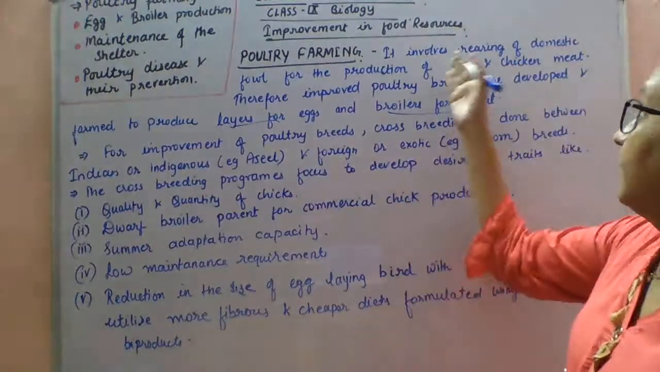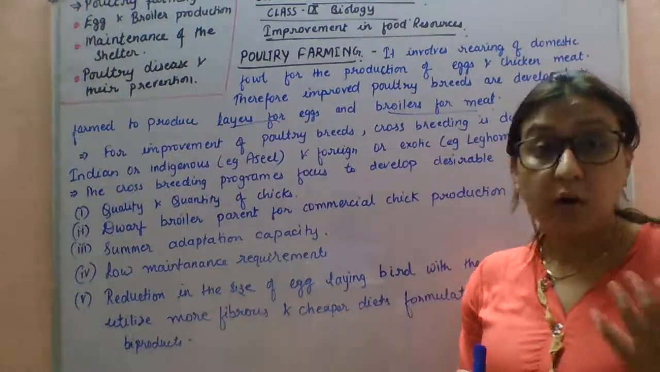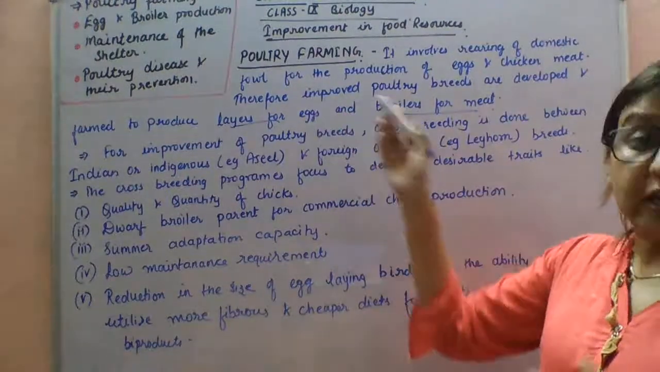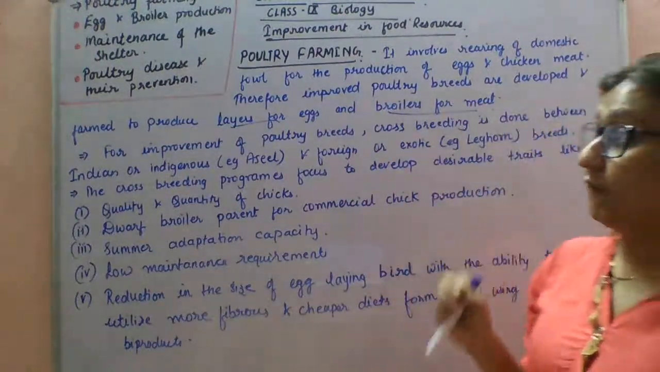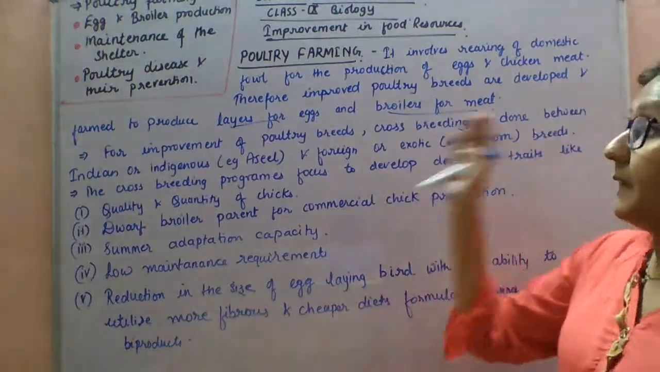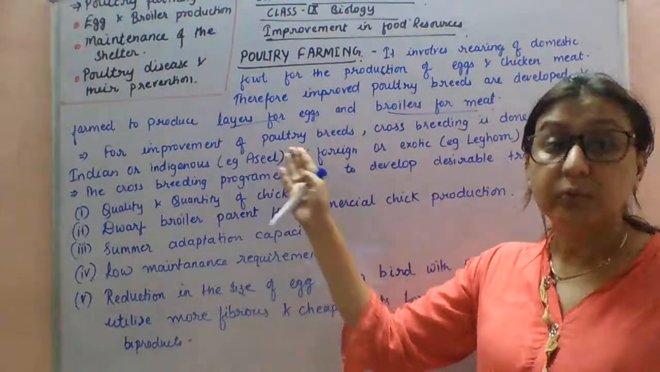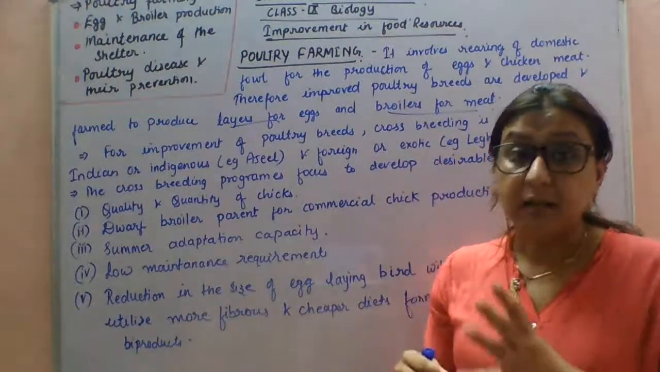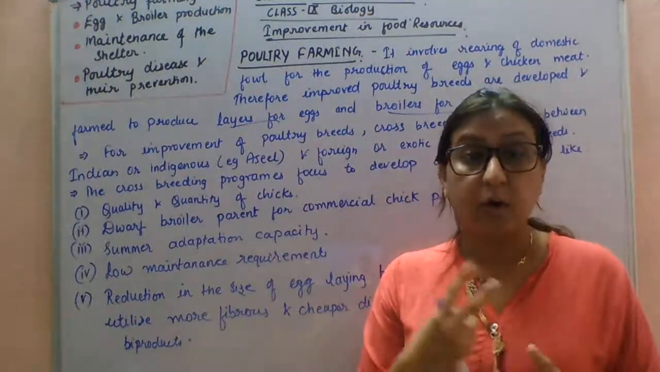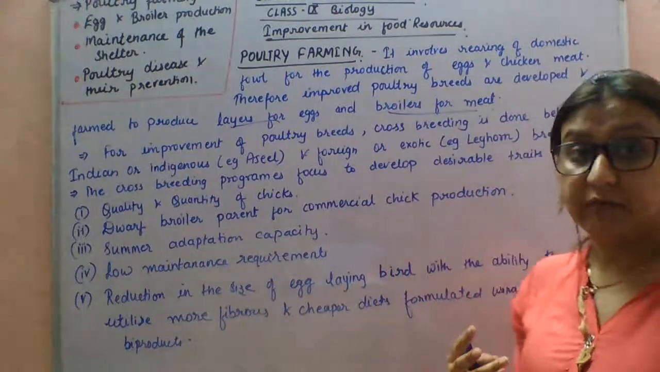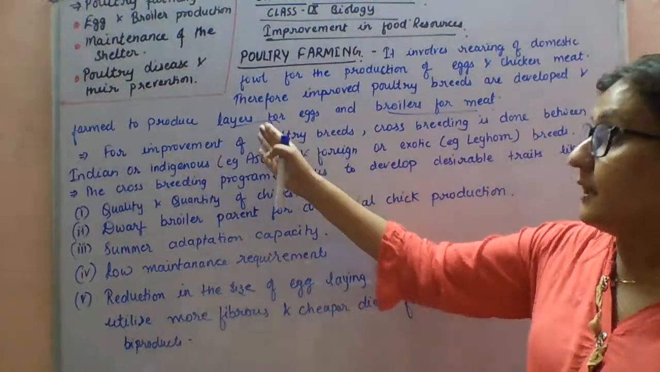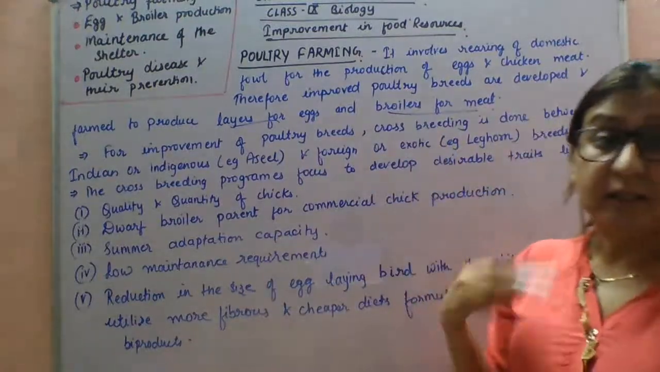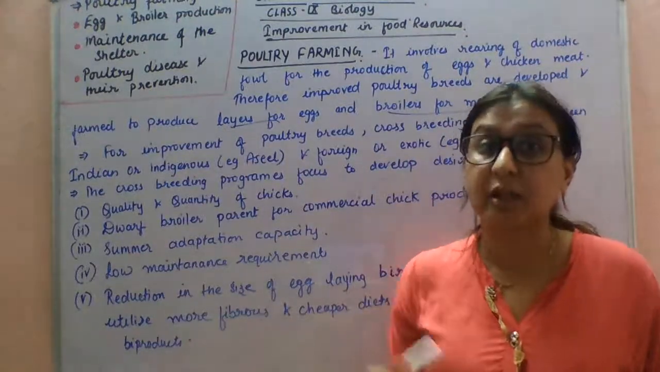Poultry farming involves rearing of domestic fowl for the purpose of eggs as well as chicken meat. Therefore, improved poultry breeds are developed to produce layers for eggs and broilers for chicken. Basically, there are two varieties of fowls: layers are meant for egg purposes and broilers for meat purposes in the commercial background.